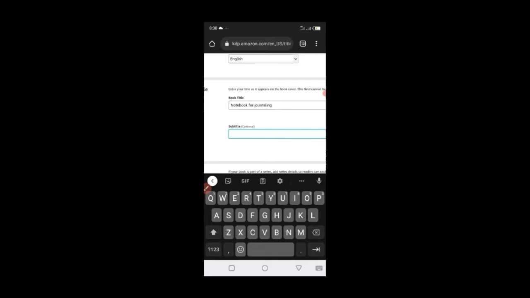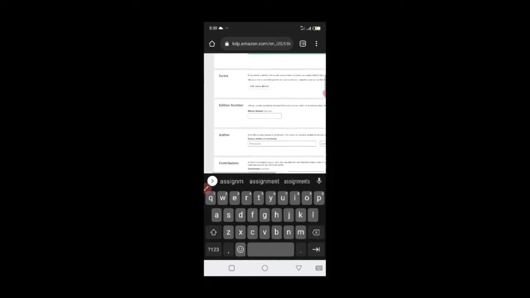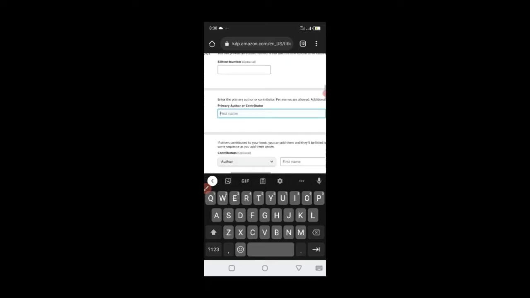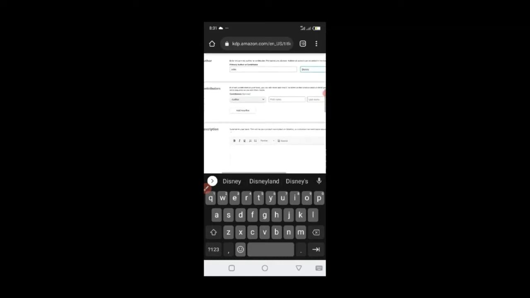So for the subtitle, I'm going to say notebook for note keeping, journaling, and assignments. I'm just going to leave it like this for the purpose of this particular masterclass. So this is the author name. This is where you can put your pen name. So I'm just going to go with something like John Disney, right?